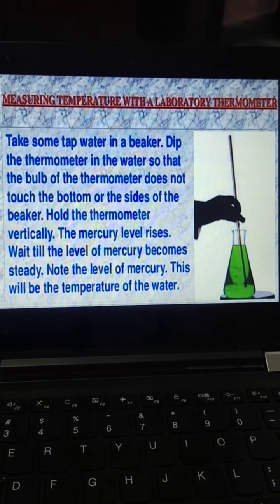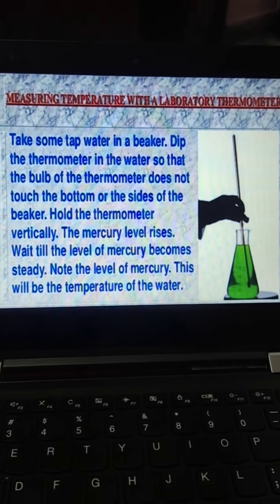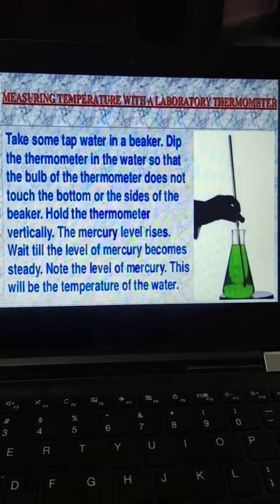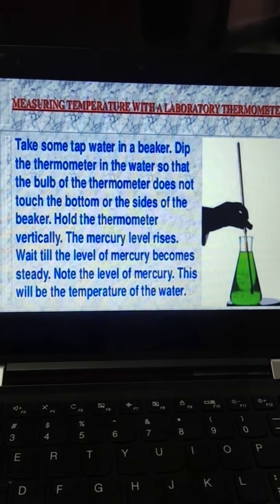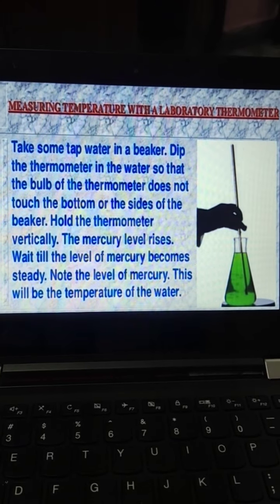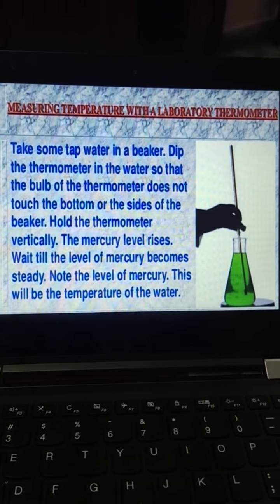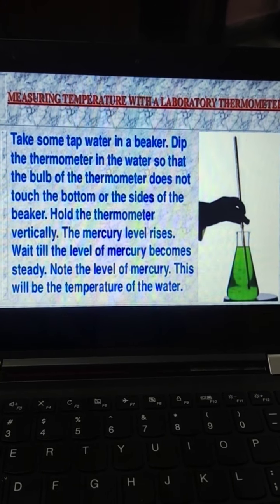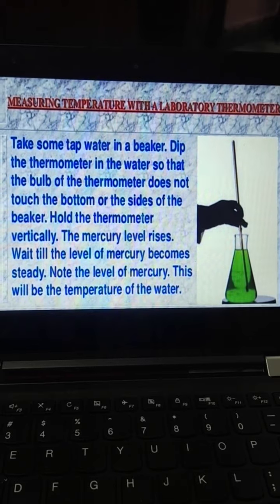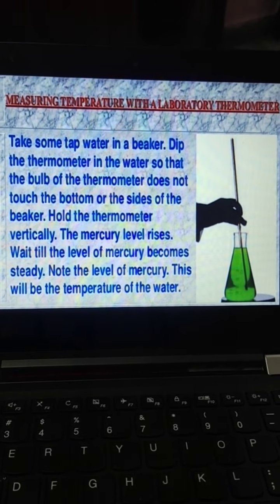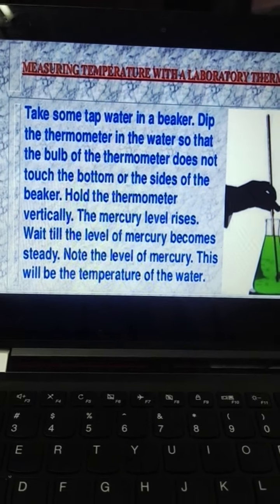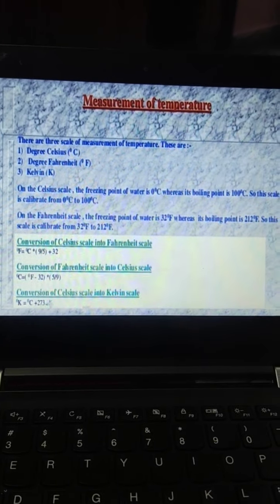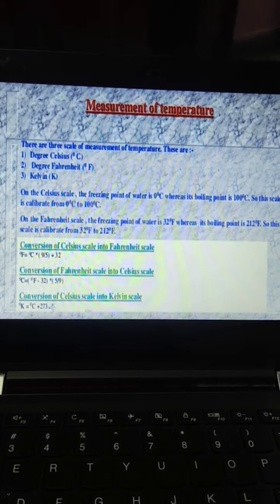Got it, beta? How will we do it? We will just dip the thermometer in the water or the liquid whose temperature we want to measure, then we will allow the mercury to rise till a stage when it gets stable. When it stops rising, then we will note that reading, and that reading will be the temperature of the water or the liquid which we are measuring. Okay beta?